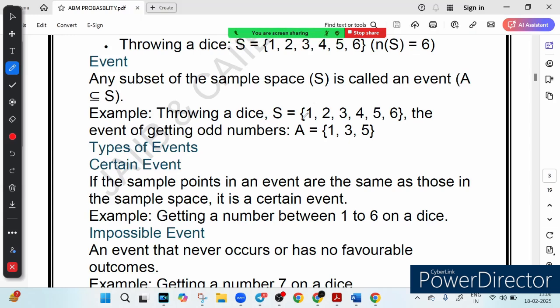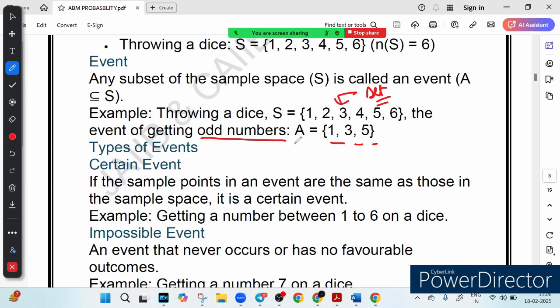You can see it here. So this S denotes the sample space and these are our sample space. So all possible results in the experiment is called the sample space. Whatever possible result is there is called sample space. Now an event is simply any selection of numbers from this set. So you select any possible numbers from this set, and that is called an event. For example, if you are interested in getting an odd number, your event will be 1, 3 and 5. So the event of getting an odd number is equal to 1, 3 and 5.